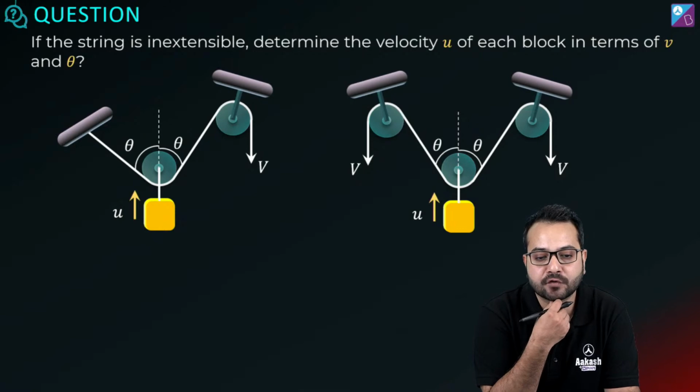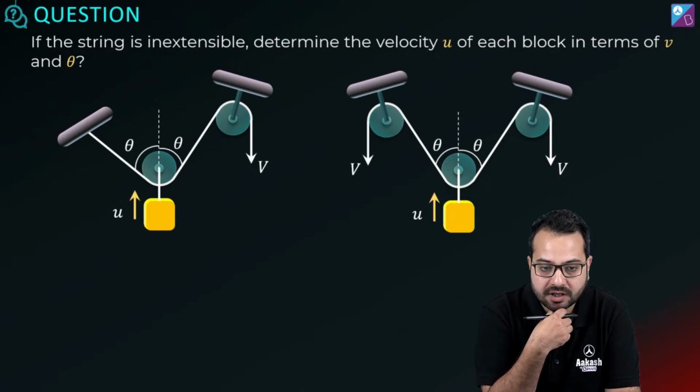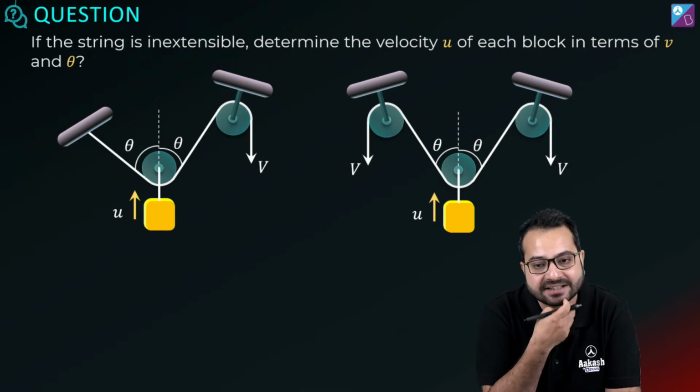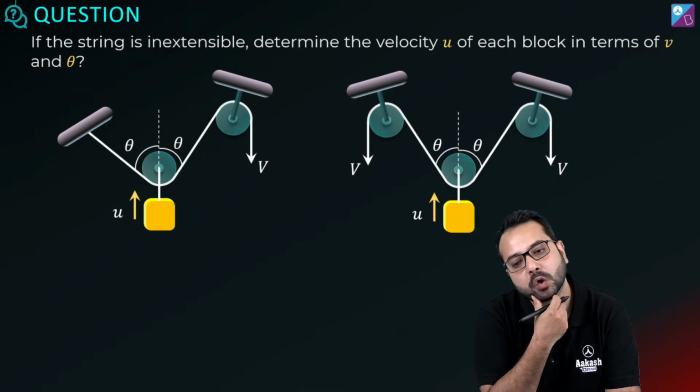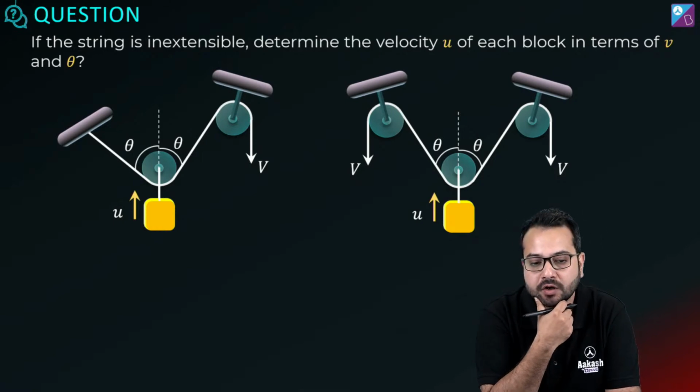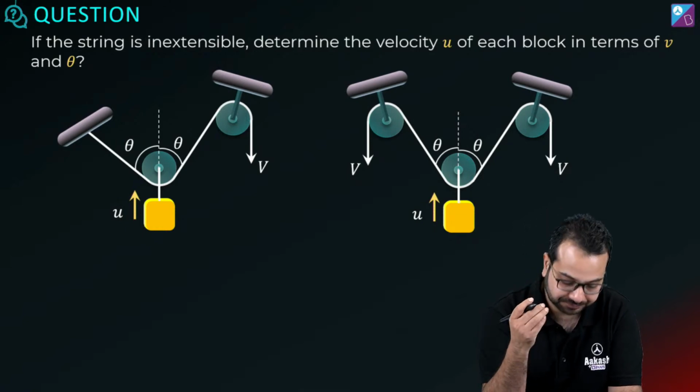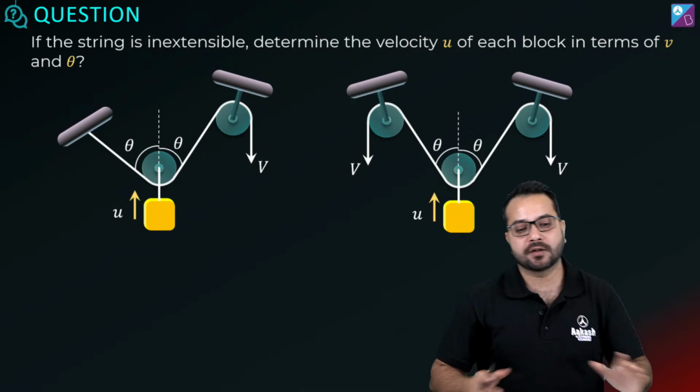Prakhar is asking, sir, if rope has mass, then virtual method fails. Yes, Prakhar. अगर rope has a mass, then the tension is not going to be the same. And if the tension is not going to be the same, the tension is not going to get cancelled. तो वहां पे ये method fail हो जाएगा. You're right. Rope को अगर mass दे दिया है, then stick with the constraint method or the common sense method. All right? चलो. Alright, chalo, let's solve this question.